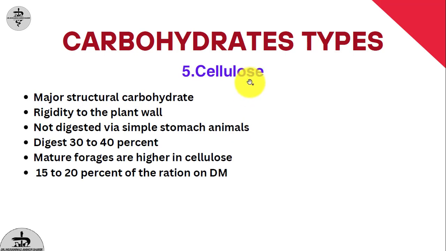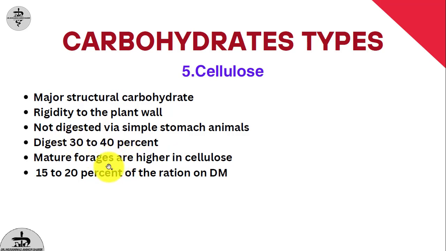The fifth one is cellulose. Cellulose is a major structure of the carbohydrates, and the rigidity in the plant or in the plant wall occurs due to cellulose. Cellulose cannot be digested by simple-stomach animals, or humans as well. Cellulose cannot be digested by cats and dogs because cats and dogs are simple-stomach animals. Cellulose is digested by ruminants, or four-stomach animals, that is cow, buffalo, sheep and goat. Cellulose digestion rate is 30 to 40%.